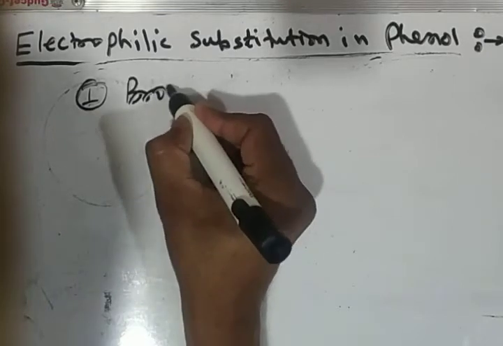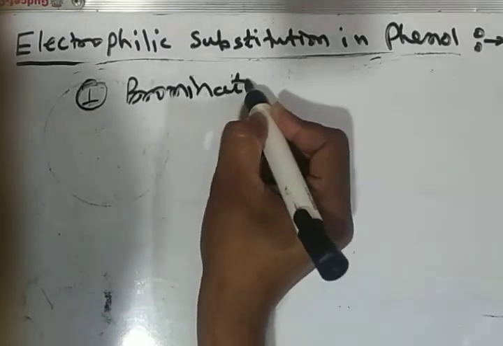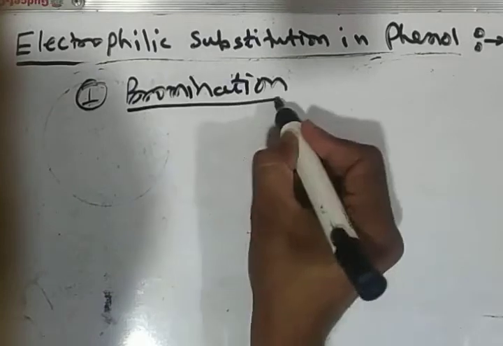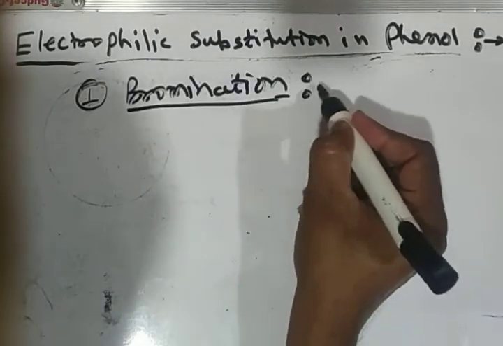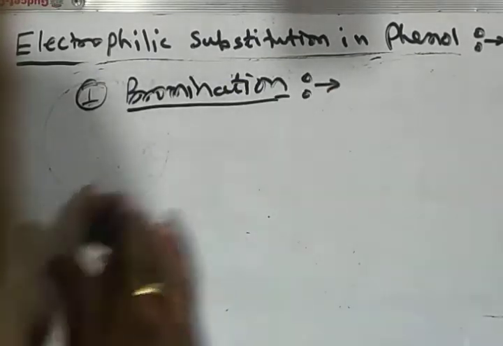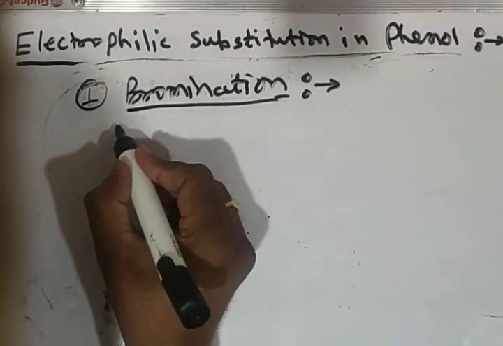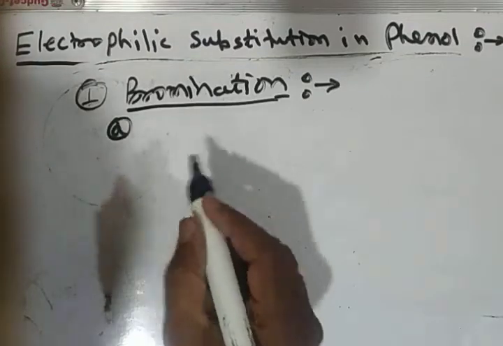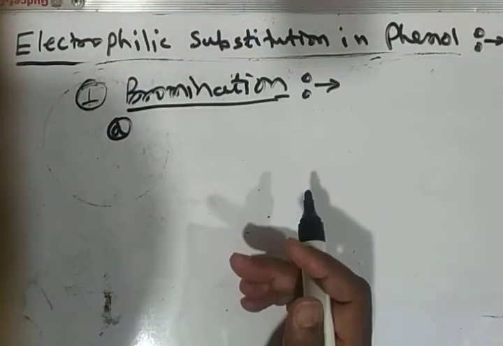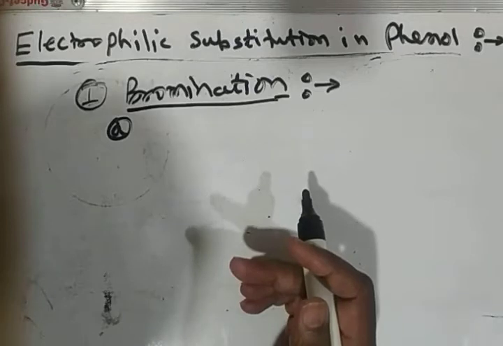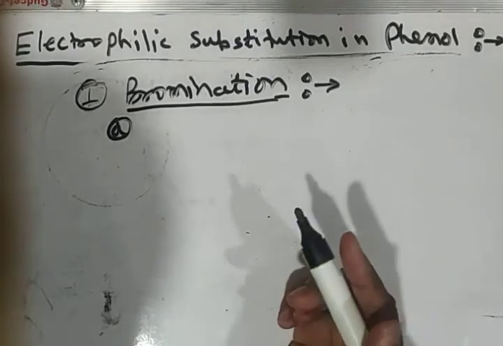In that we are going to discuss bromination, the reaction in which one or more hydrogens of the benzene ring of phenol are replaced by bromine. Bromination can be carried out either in presence of an organic solvent or in presence of the inorganic solvent water.